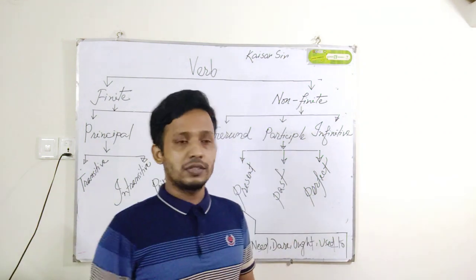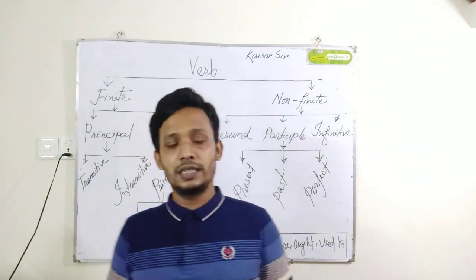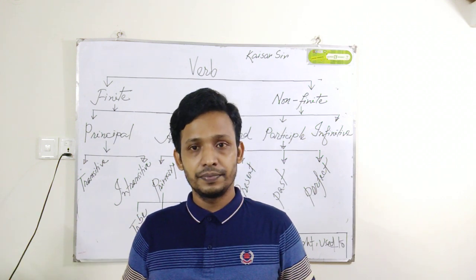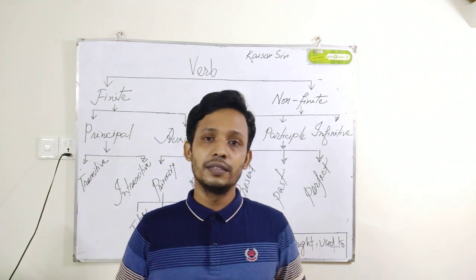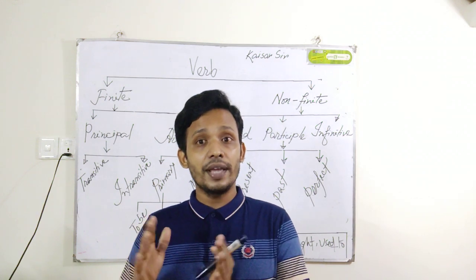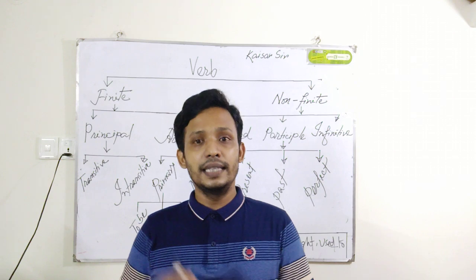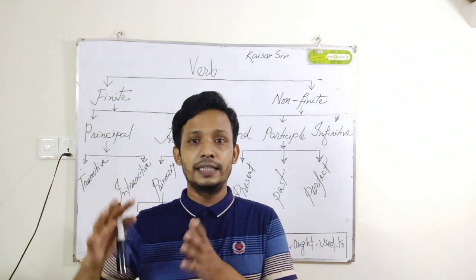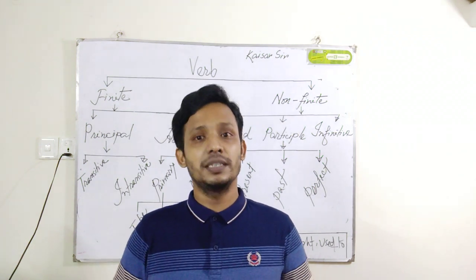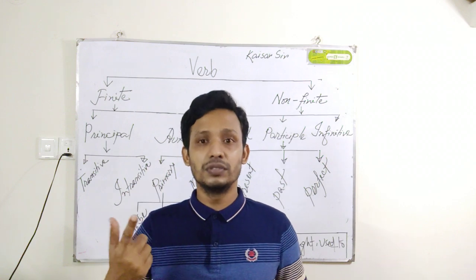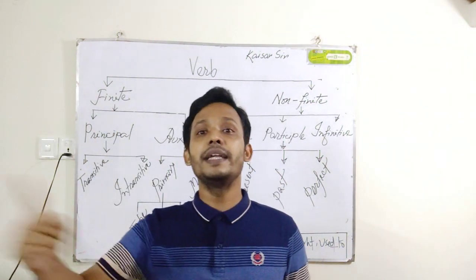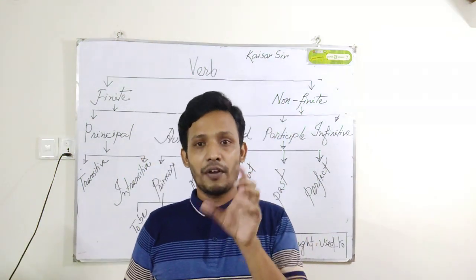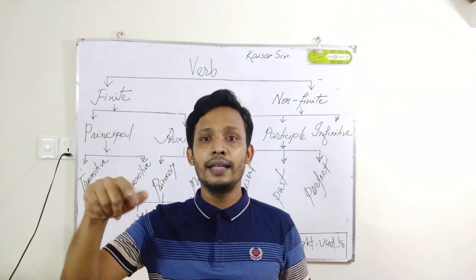So I am now giving three examples. First one is present participle. Suppose you say, I saw him walking towards the college, or I saw him reading in his room. Here reading and walking, these two verbs are present participle. Here these two verbs are functioning as an adjective, not as a verb. Here the main verb is saw. Saw is the finite verb, and in I saw him reading, reading is the non-finite participle, present participle, and its formation is verb plus ing.